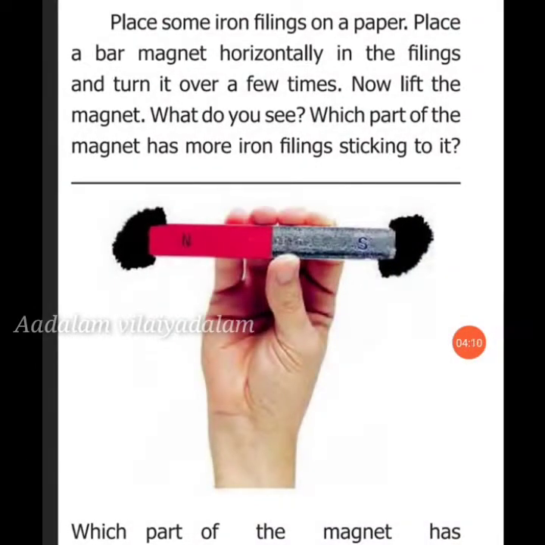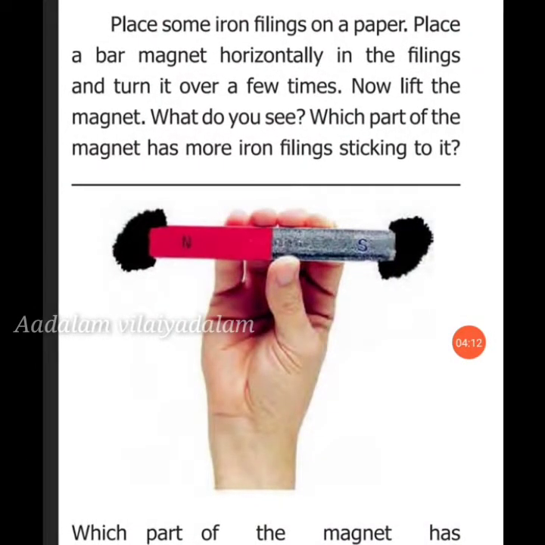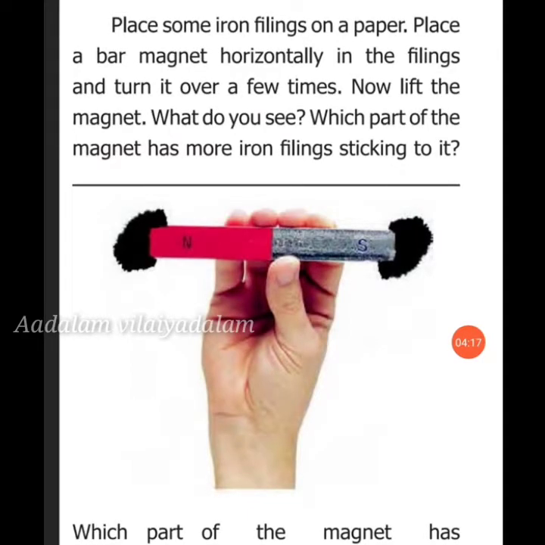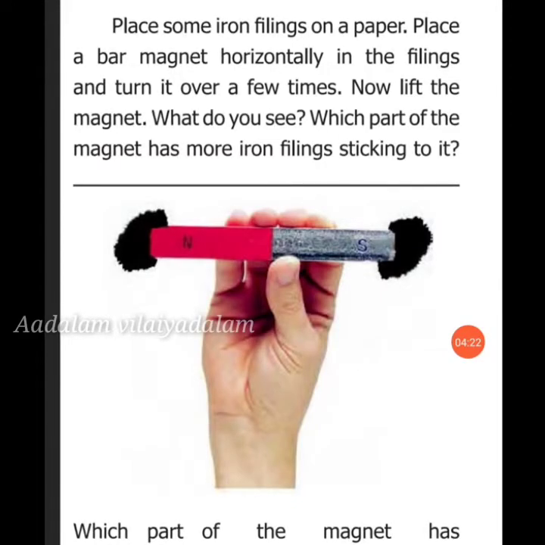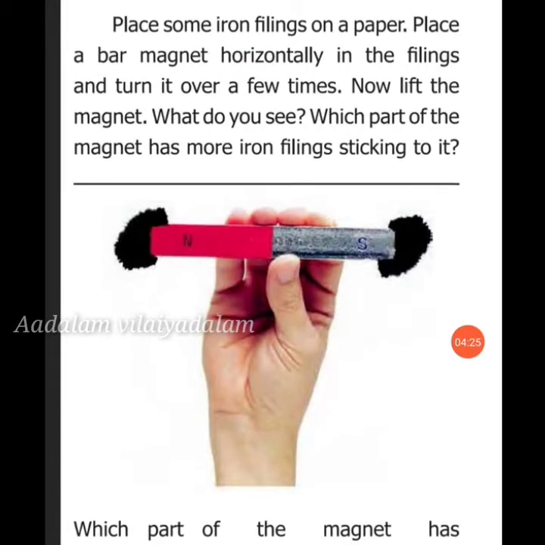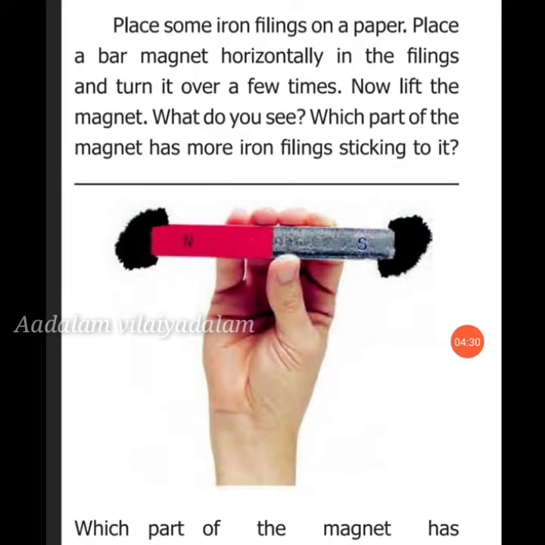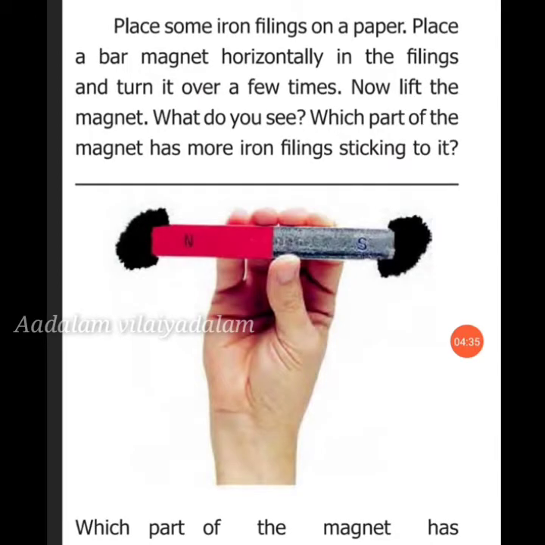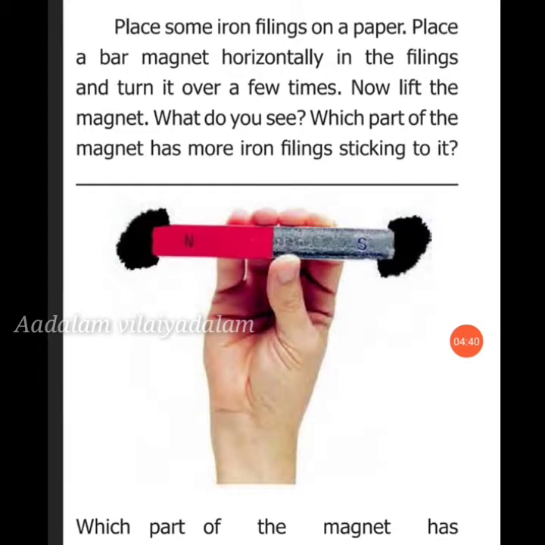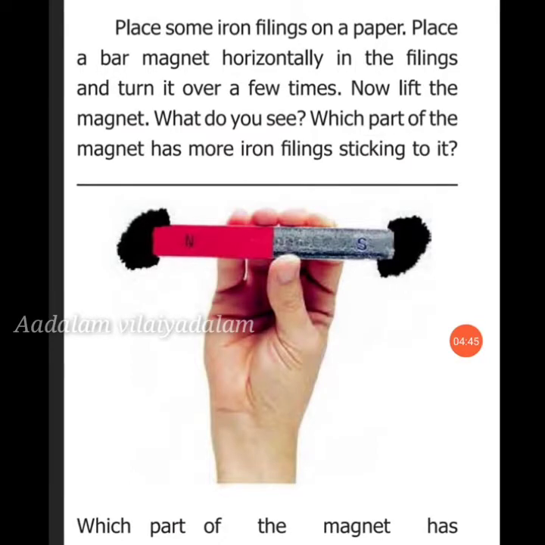Next, magnetic poles. Every substance is made up of tiny units called atoms. All magnets have north and south poles. Look at the picture. The parts of the magnet that attract the largest amount of iron filings are called its poles. The attractive force of the magnet is very large near the two ends, so these two ends are called its poles. All magnets have north and south poles.